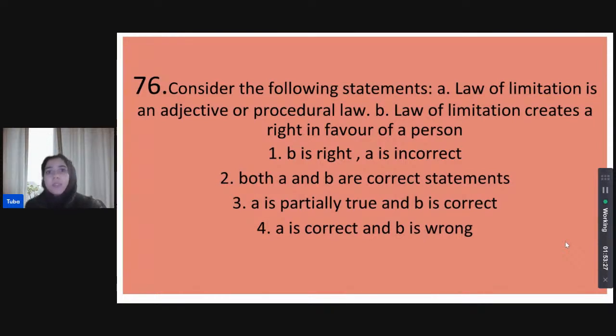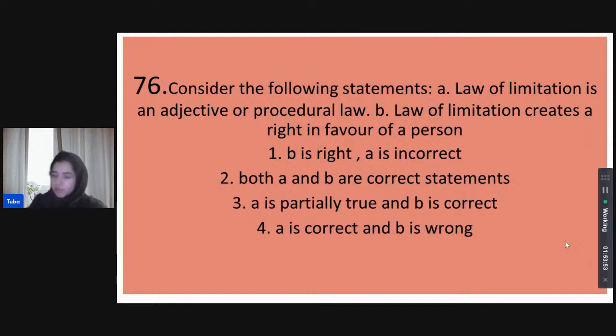Now, again, we are dealing with two statements. The first is that the law of limitation is an adjective or procedural law. The second is that the law of limitation creates a right in favor of a person. Is B right and A incorrect? Are both A and B correct? Is A partially right and B completely right? Is A correct and B wrong? What do we think, guys? Again, we should know the answer to it.